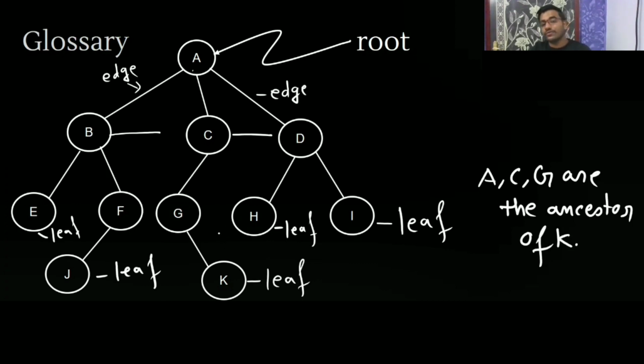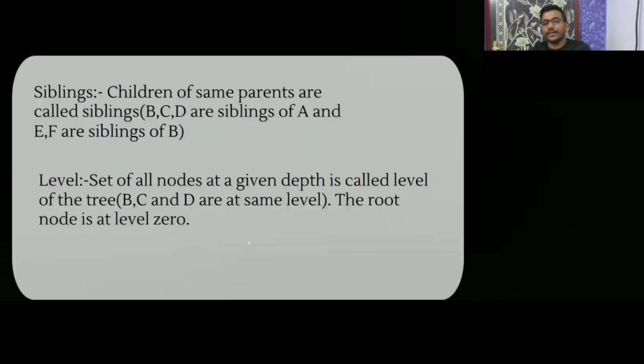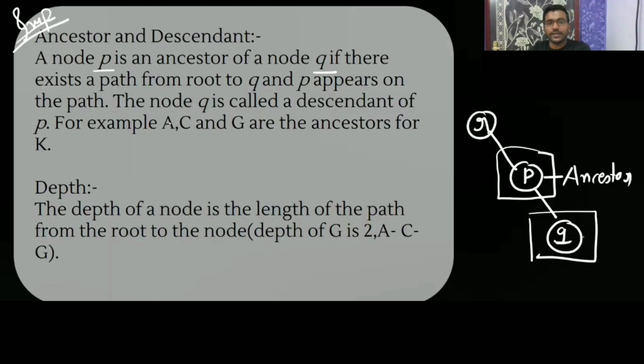The descendants of A here are C, G, K. Understood? A, C, G are the ancestors of K.